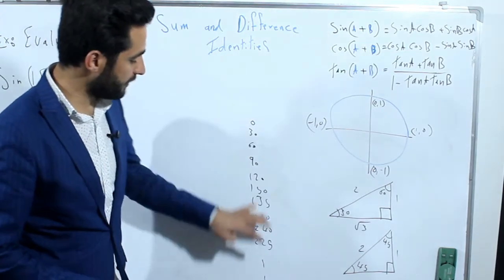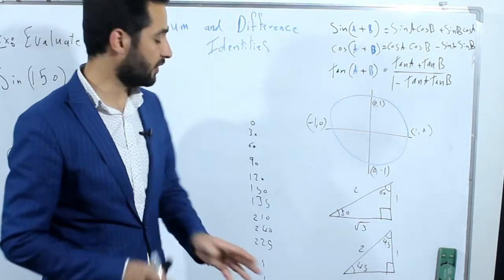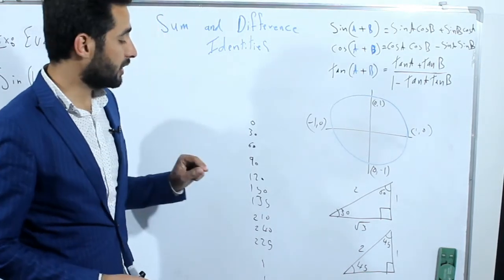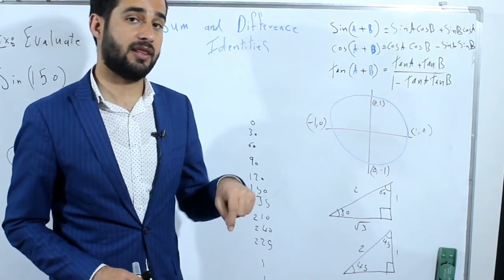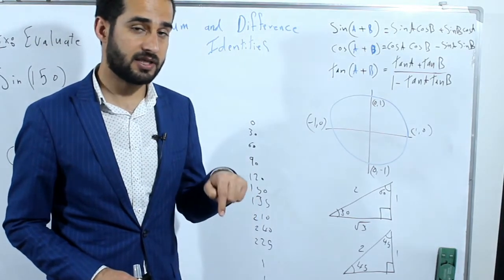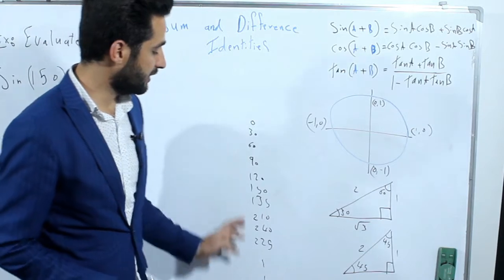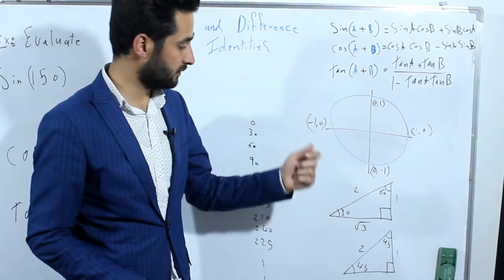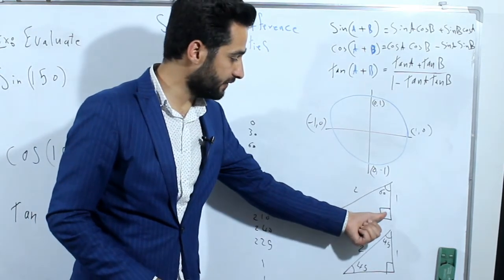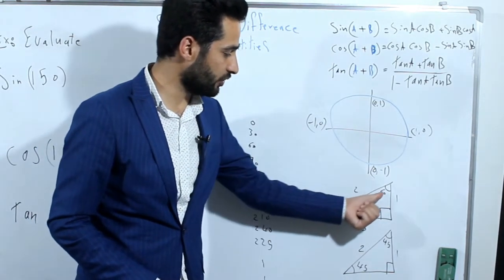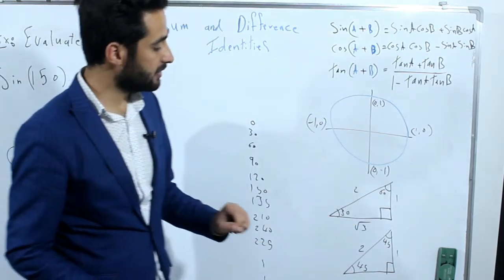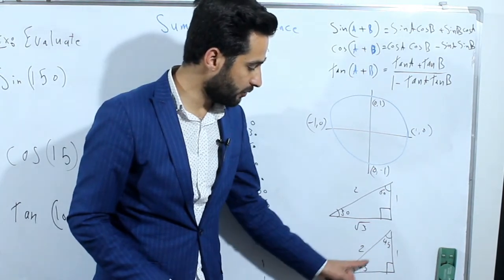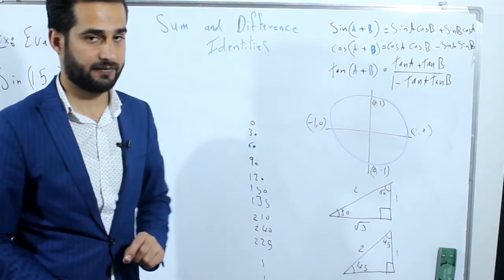If you don't know how to find the sine and cosine of those angles, without a calculator of course, you can click on the link that I put in the description, and I will explain how to find this by a circle and a triangle, which is a right triangle where the other angles are 30 and 60, and we have another right triangle, of course, with double 45 angles.